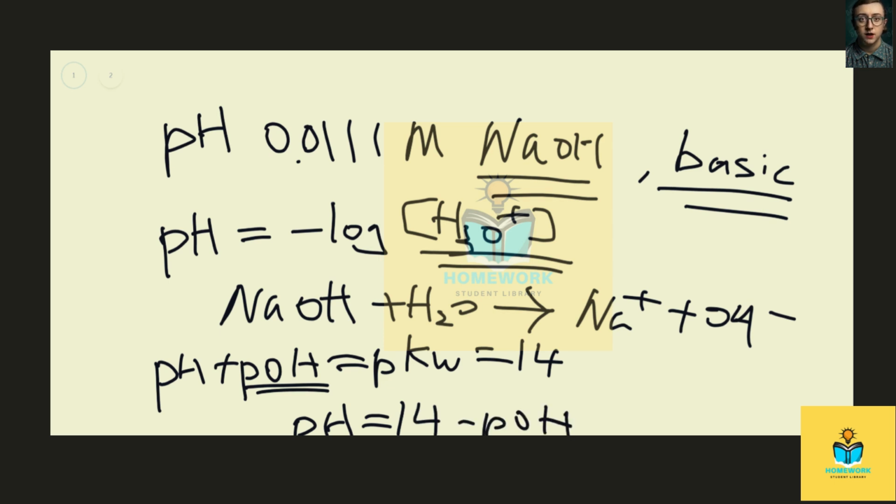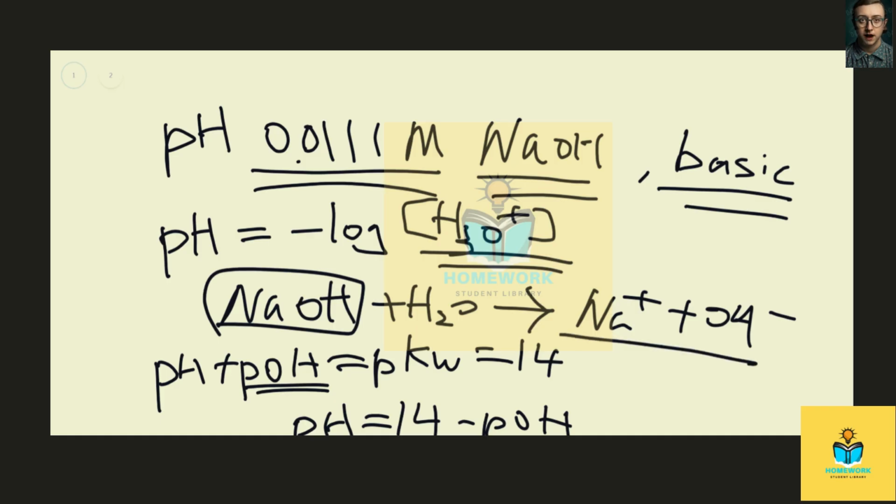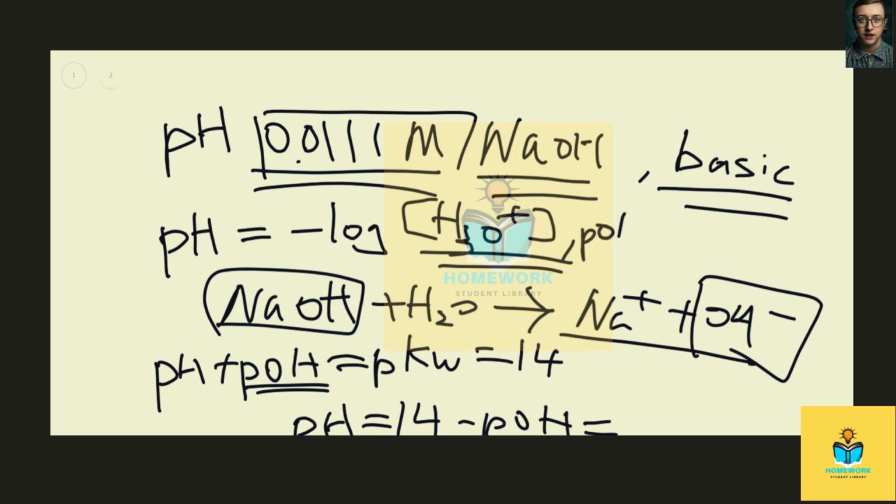So let's find pOH. pOH will be essentially the negative log of our hydroxide concentration. So what is the concentration of hydroxide? Because we have 0.0111 molar sodium hydroxide, and it goes in a 1-to-1 molar ratio, one sodium hydroxide gives one hydroxide ion. So this is essentially the hydroxide concentration. So for pOH, we take the negative log of the hydroxide concentration.